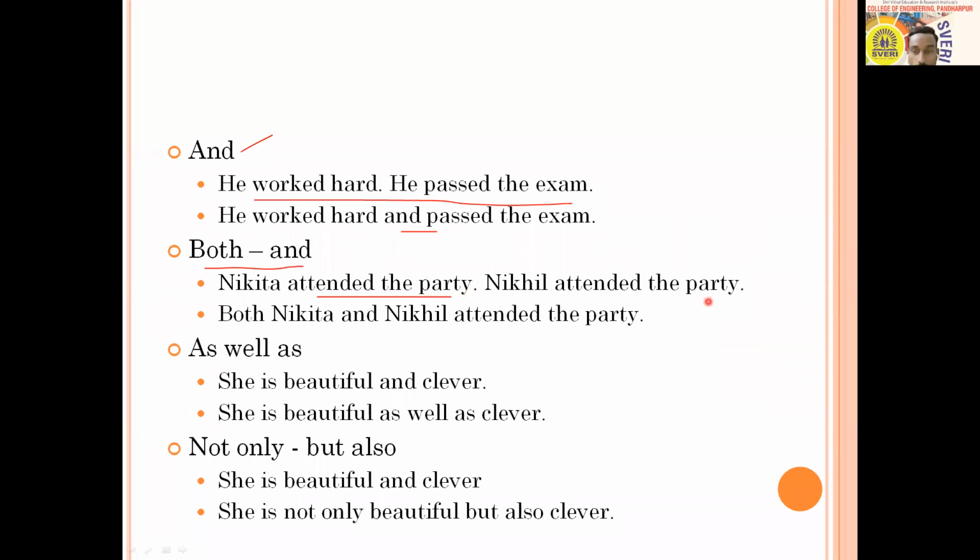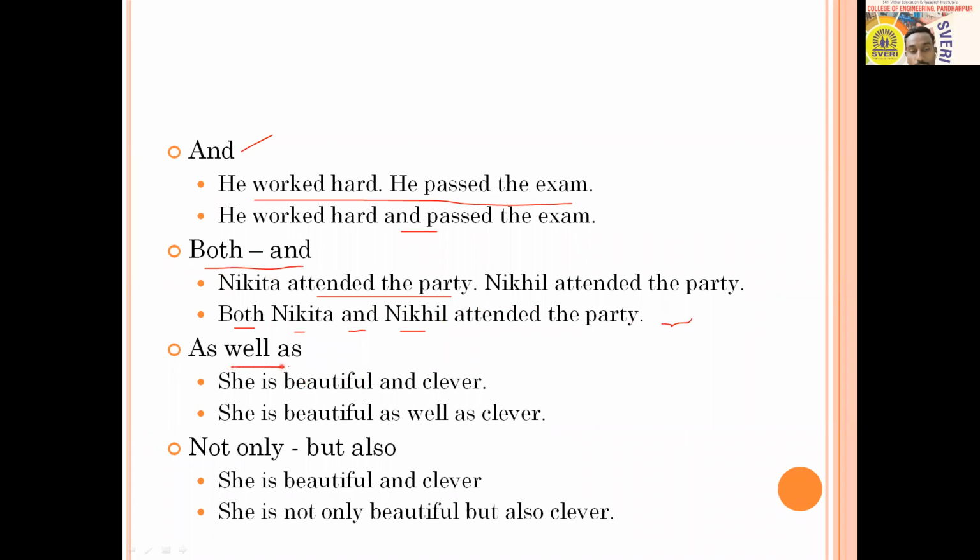Attending the party is the common part. So only two different subjects are there. So you can remove the two subjects, Nikita and Nikhil, and use both and. Before the first noun you use both, and before the second subject you use and. So both Nikita and Nikhil attended the party. That makes a compound sentence.